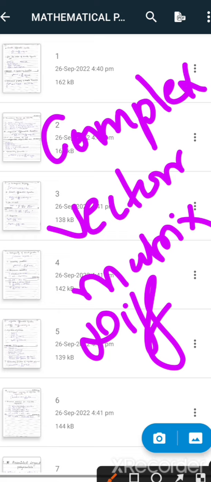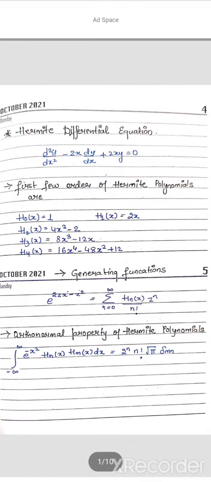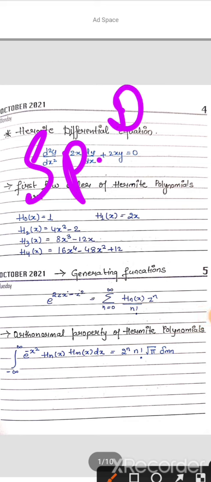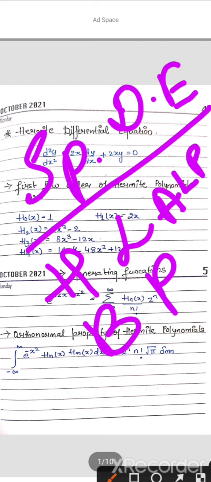The first chapter we are going to take in mathematical physics is differential equations, the special type of differential equations. In our masters we are aware of different types of special differential equations. These are second order differential equations: Hermite polynomials, Bessel polynomials, Laguerre, Legendre, and associated Legendre polynomials.